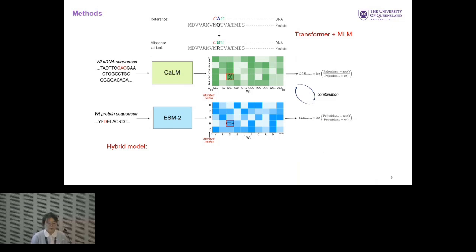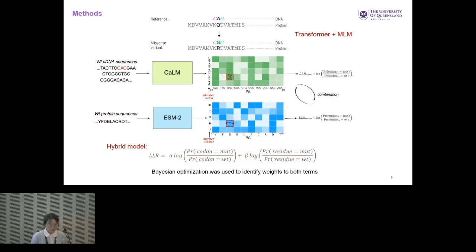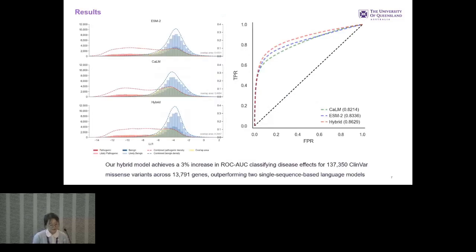We used the formula here to calculate the effect score, or the log likelihood ratio, generated by the two models. And then our hybrid model is built upon the combination of these two effect scores. We used Bayesian optimization to choose the optimal weight assigned to each term. And finally, we find that if we assign equal weight to both terms, it generates the best result. And this is our result.